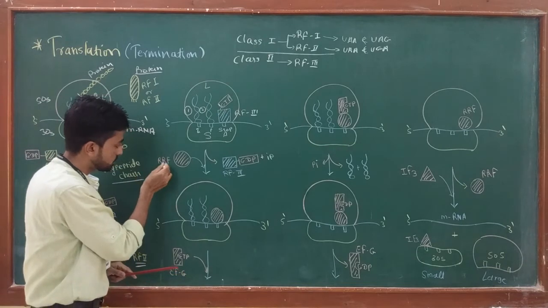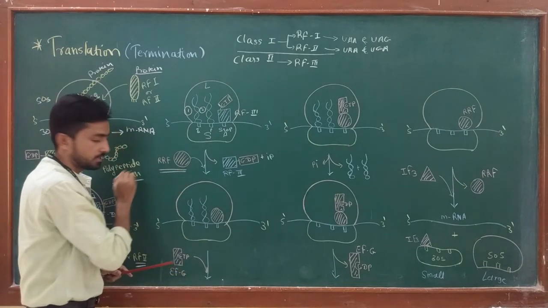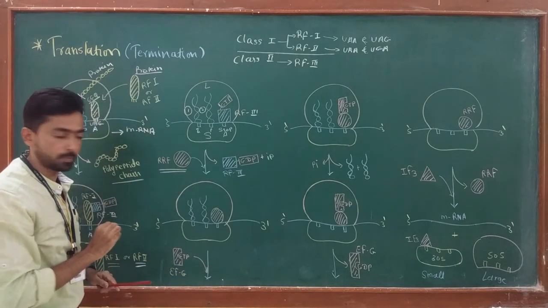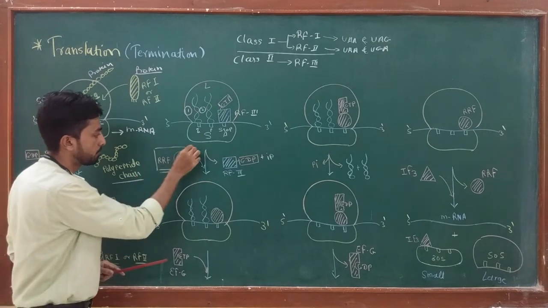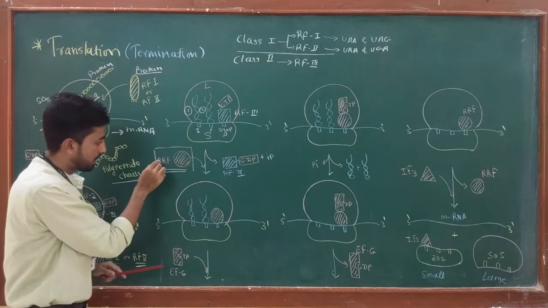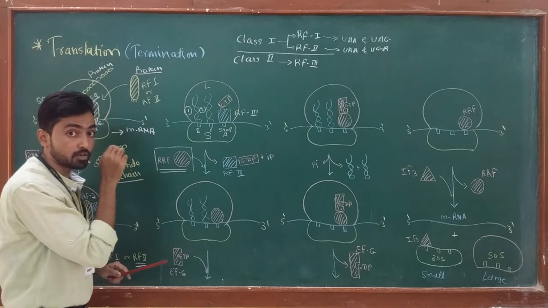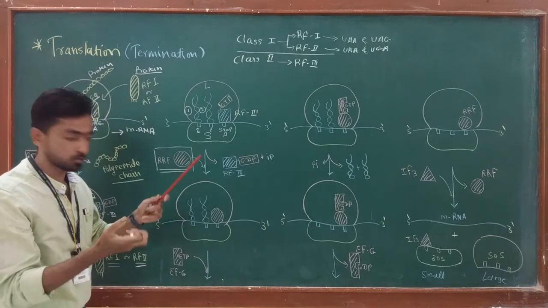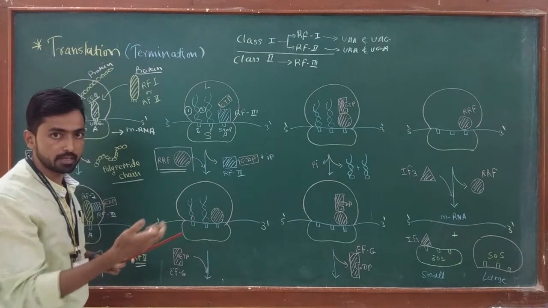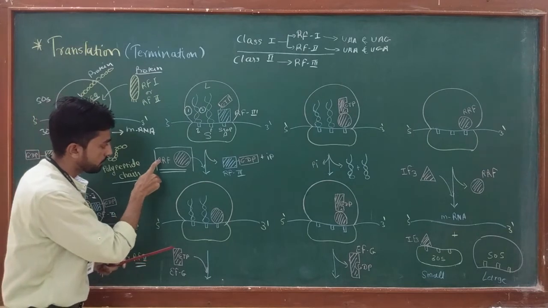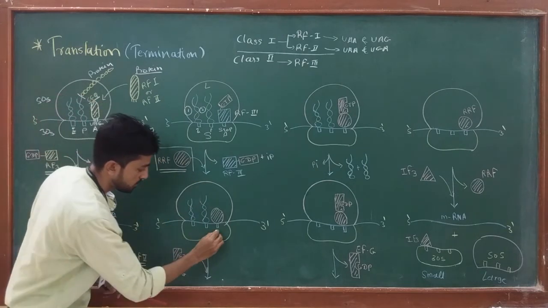And now the next termination factor comes into the picture, which is RRF. This ribosome release factor plays an important role in removing the ribosome from the mRNA. How exactly does it happen? RRF gets access to the A site.